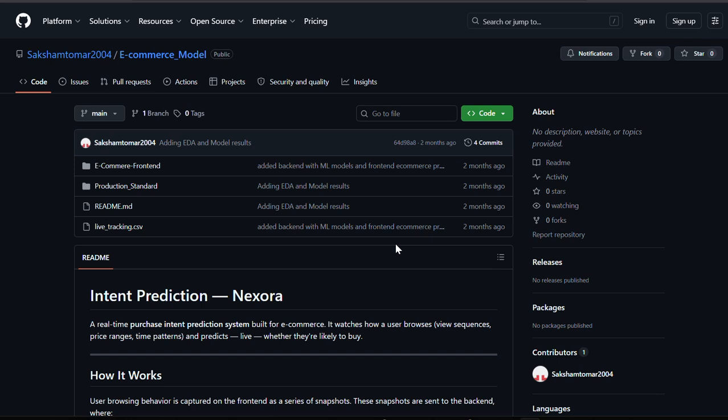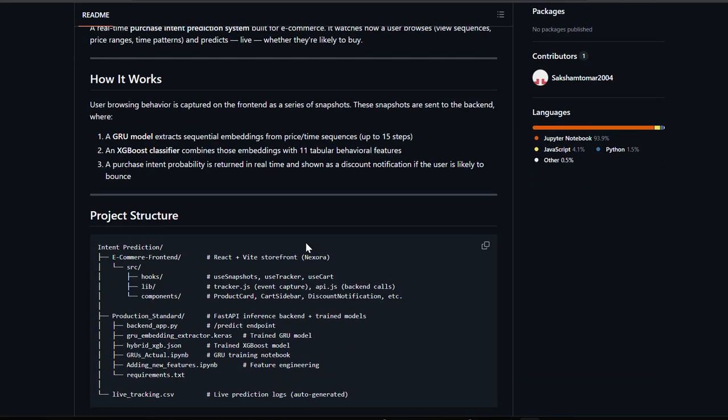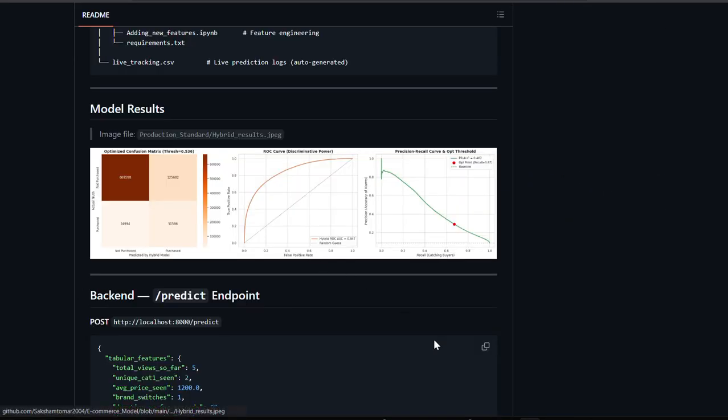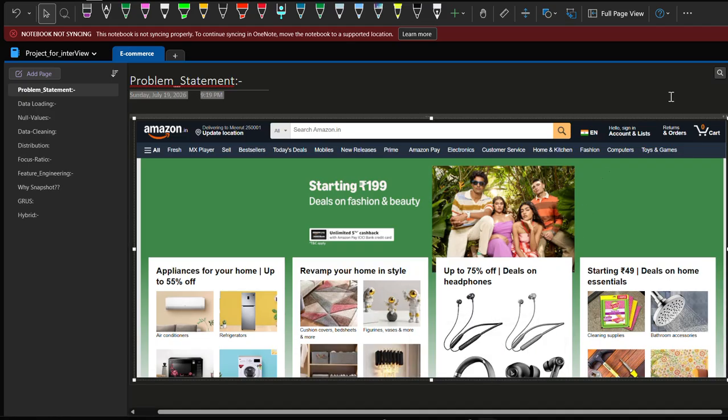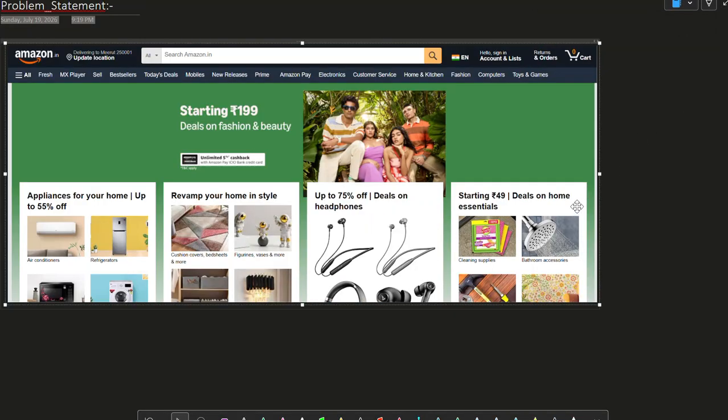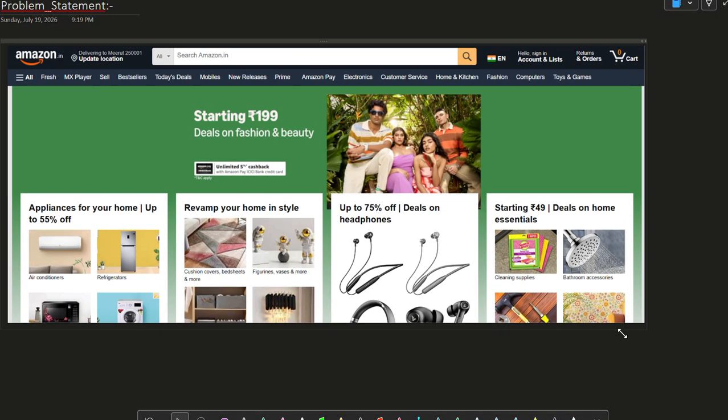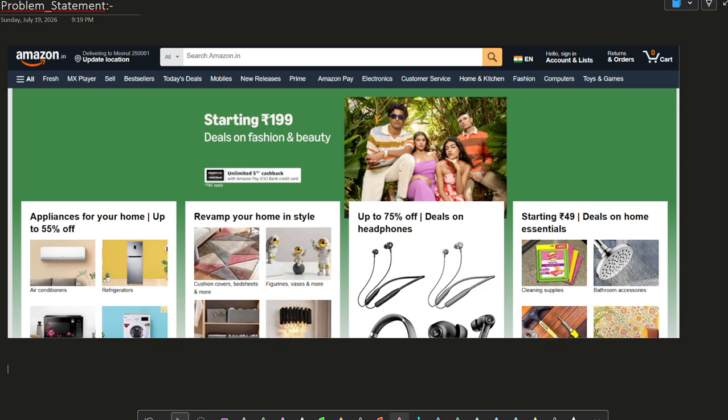What are the steps? What are the feature engineering things we did to make this project successful? And first of all, what is the business statement and all such things? So let's start. Whenever we land on an e-commerce website, we make some actions on the website.